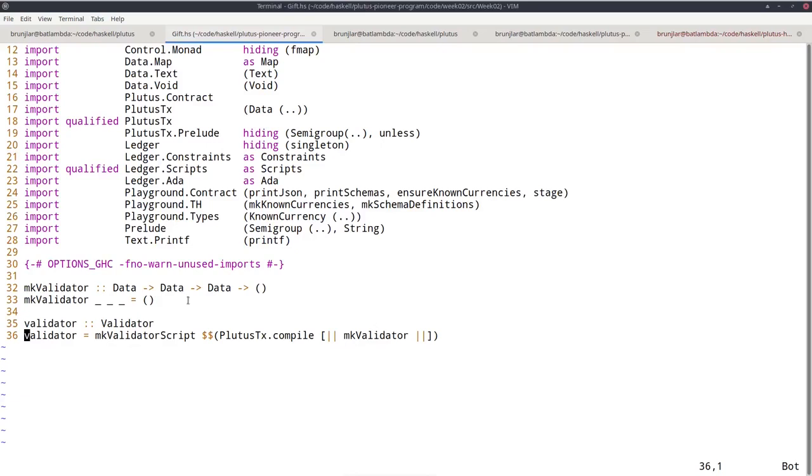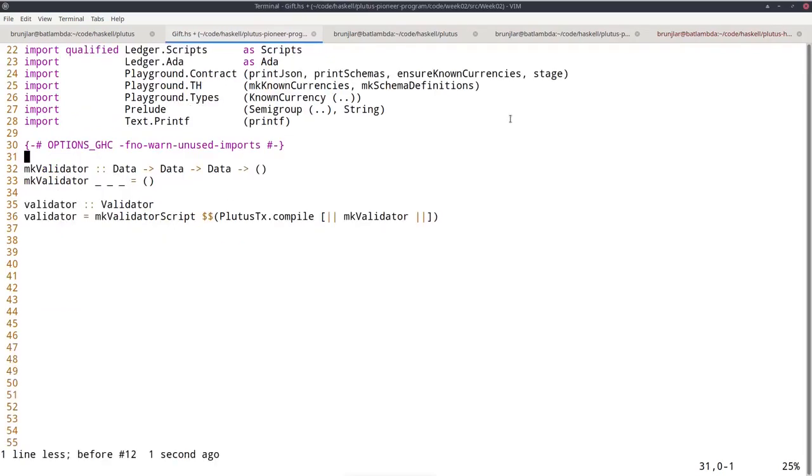But of course, you can imagine that realistic Plutus validators will be much more complicated, and you will also want to use helper functions or maybe even library functions that are defined elsewhere in order to avoid code duplication. And you maybe want to reuse pieces of code also in the off-chain part of your contract. So you don't want to inline everything into these brackets. You want to have separate definitions of the validator and helper functions. And normally that wouldn't be allowed.